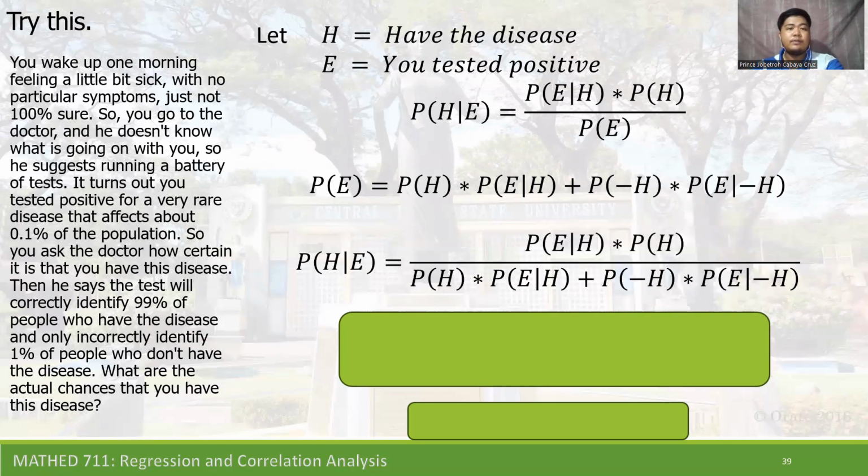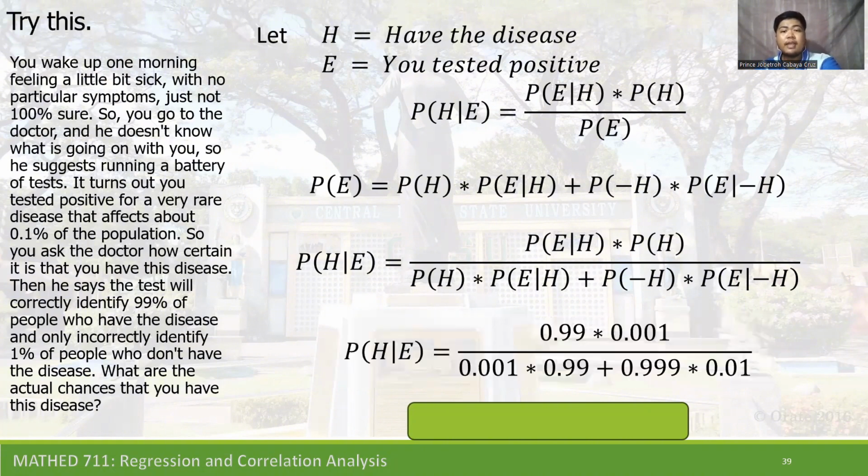So now we have the probability of having the disease given that you tested positive equal to the probability of being tested positive given that you have the disease multiplied by the probability of having the disease, all over the probability of having the disease multiplied by the probability of being tested positive given that you have the disease, plus the probability of not having the disease multiplied by the probability of being tested positive given that you do not have the disease.